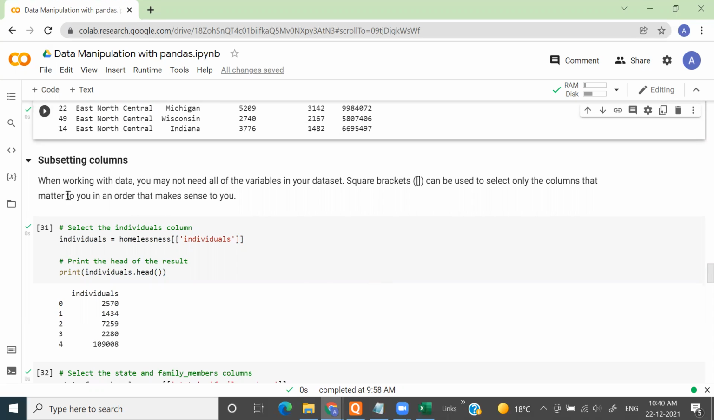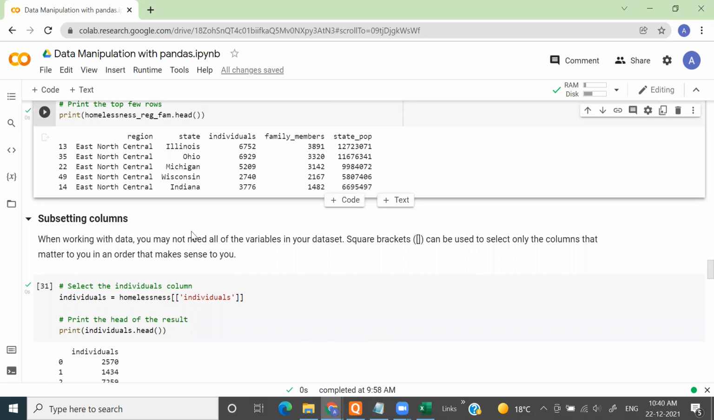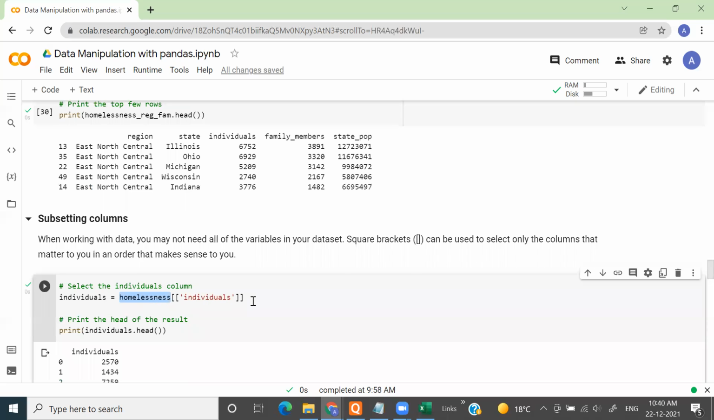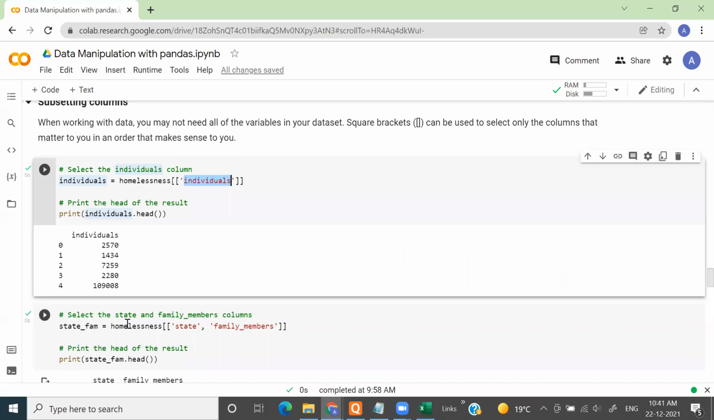Now coming to the next part, subsetting of columns. Right now we have done sorting. Subsetting means extracting a particular column or multiple columns from a data frame. I have this data frame homelessness. If I want to extract just one column and keep it as a data frame, I'll put the name of the column inside two square brackets. If I print individual dot head, it will give me the top 5 rows.